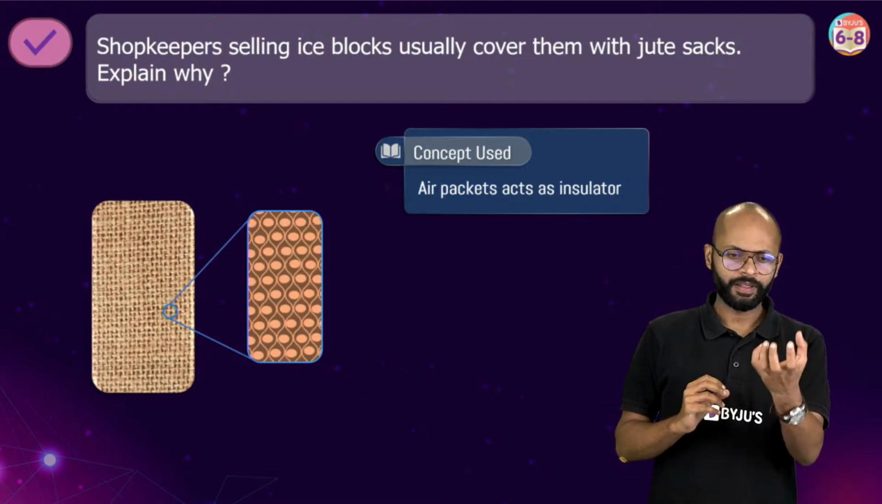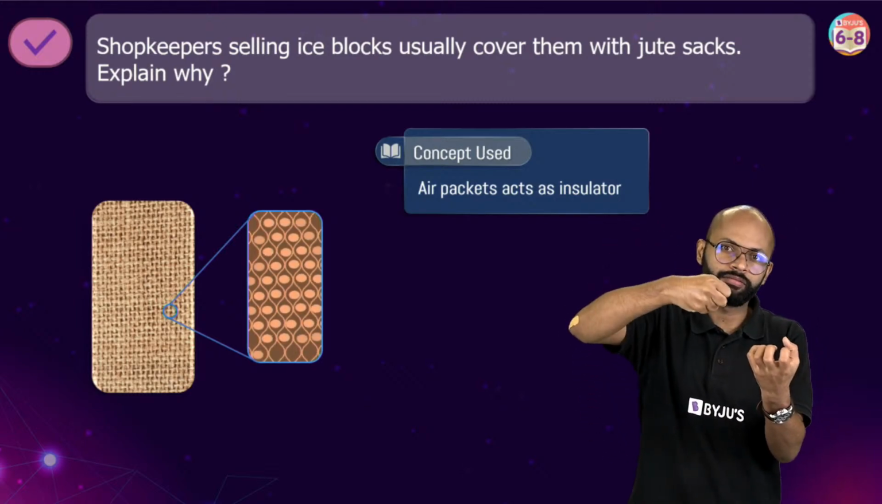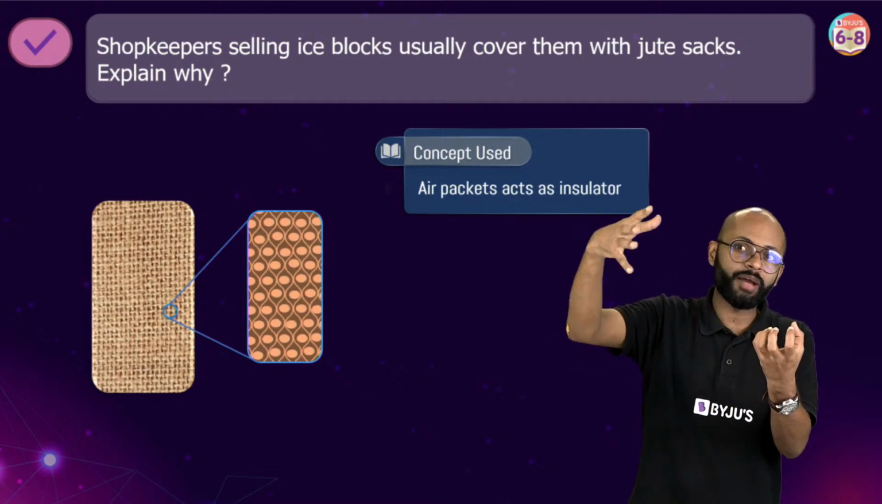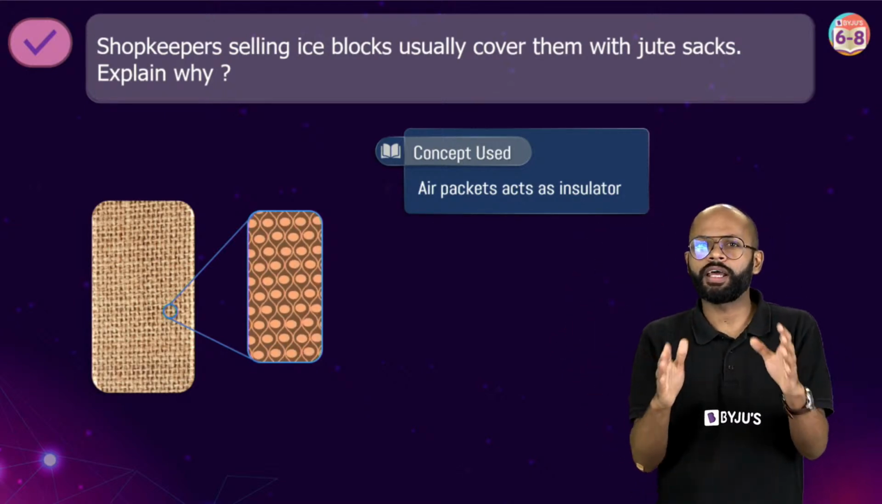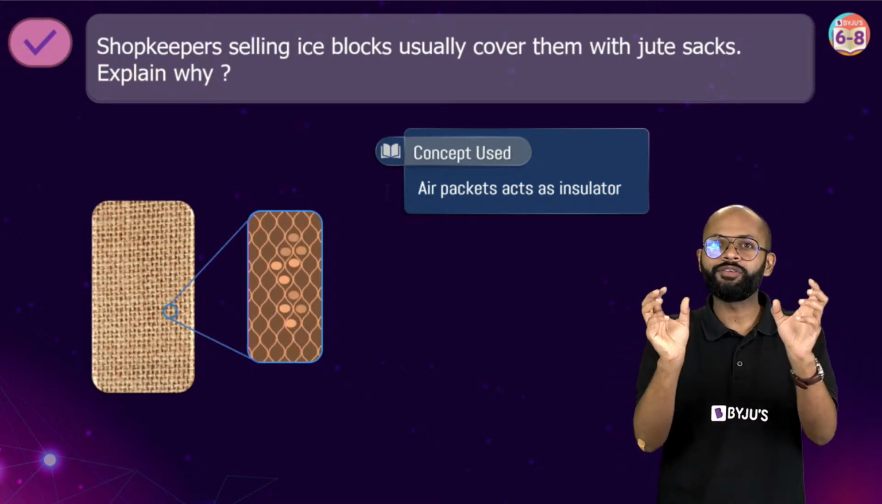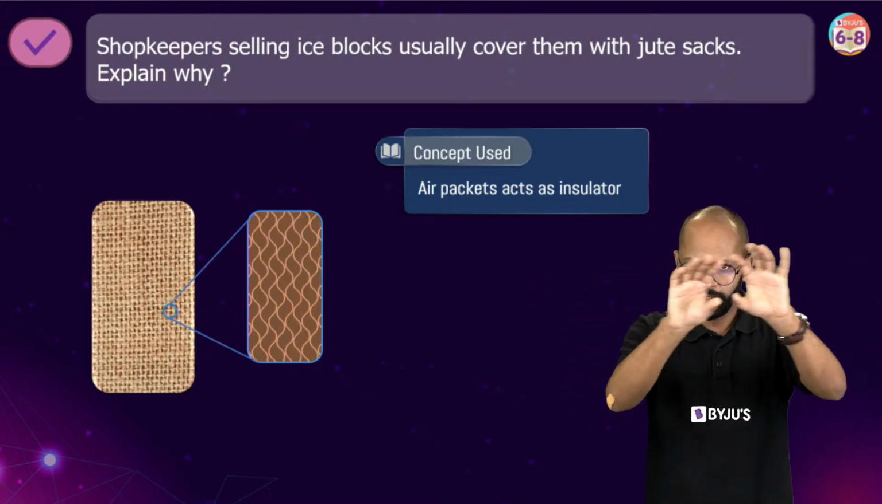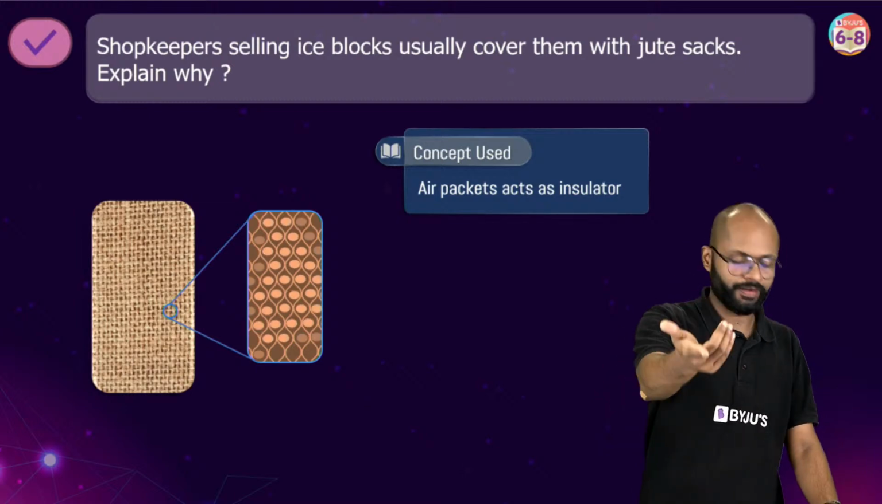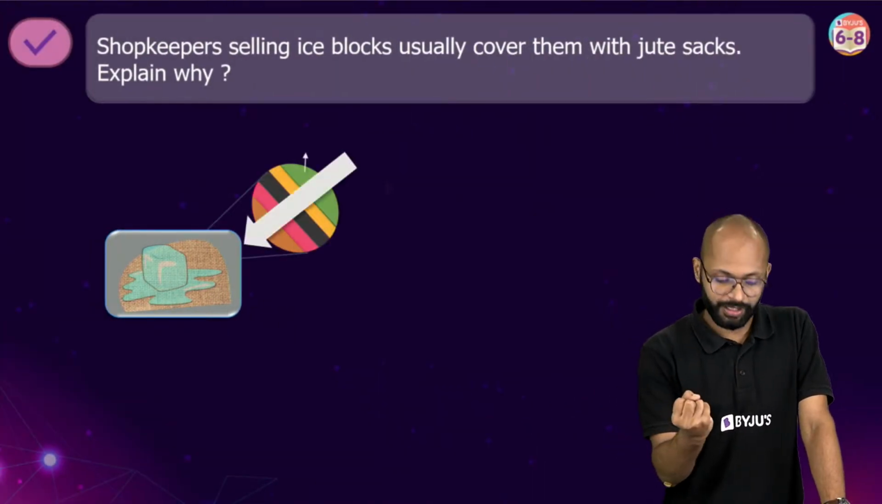Insulator kya karega? From the ice, the environment will not be able to take the heat. Or from the ice, the environment will not be able to give the heat. Bhai, ice ko heat doge toh pighal jayegi. Aapko kya karna hai? Ice ko heat nahi milni chahiye, right? So what this jute bag will do, it will cut the supply of heat from the environment to the ice. Ye ek protective layer bana dega, right? Insulators, because it is trapping the air, right?